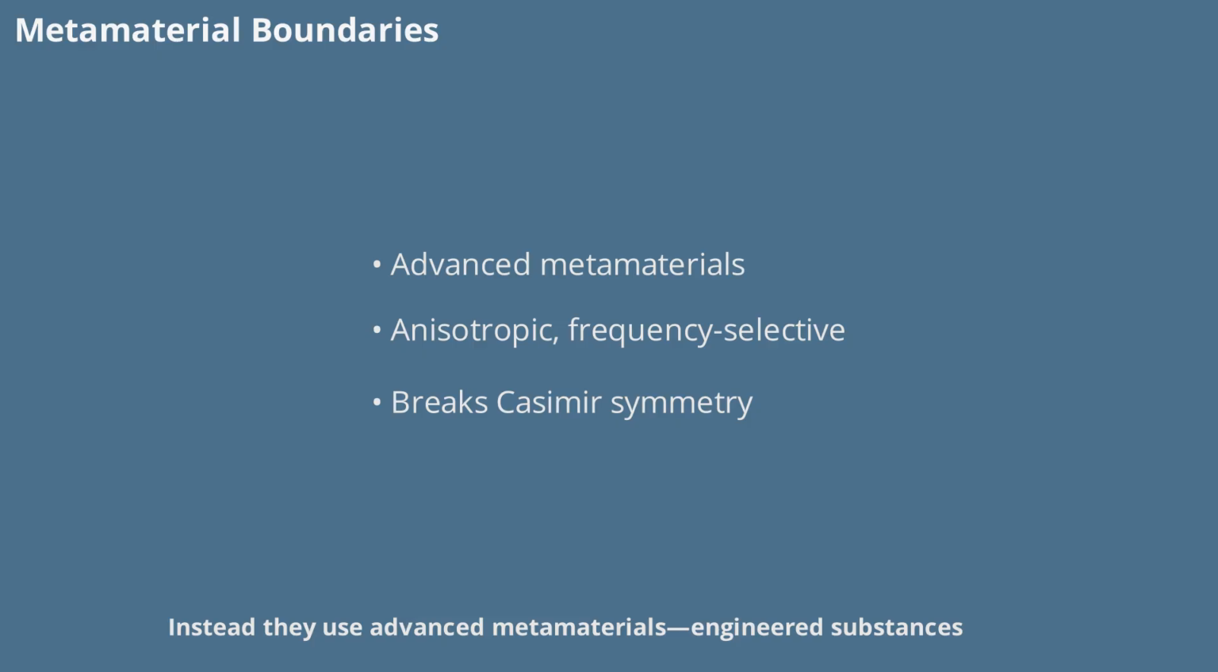Cavity walls in AEON-CASIMIR systems are not made from ordinary conductors. Instead, they use advanced metamaterials, engineered substances with properties not found in nature. These materials are anisotropic and frequency selective, meaning they can control electromagnetic fields in highly specific ways. With negative effective permittivity and directional permeability tensors, these boundaries break the standard Casimir symmetry, opening up entirely new possibilities